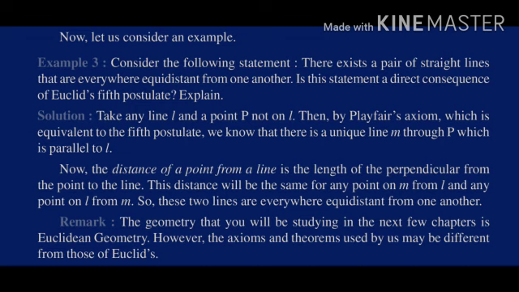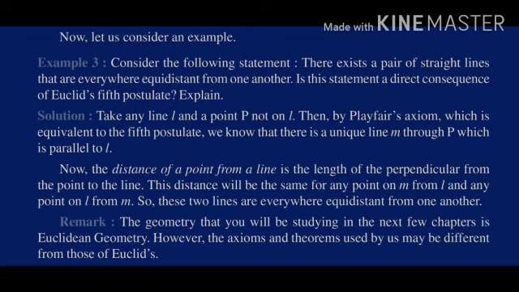It means if we drop a perpendicular from the point to the line, that is going to be the length of the perpendicular. Now this distance will be the same for any point on M from L and any point on L from M. It means we have two lines, M and L. So if we take any point on M and drop the perpendicular from there, that distance is going to be the same everywhere. And if we do the reverse also, from any point on L if we drop a perpendicular to M, that distance is also going to be constant.